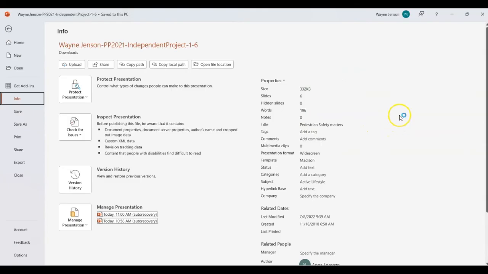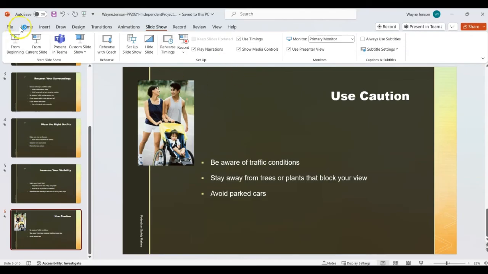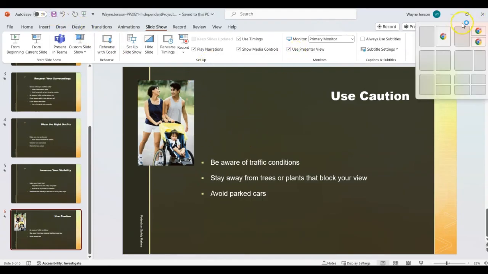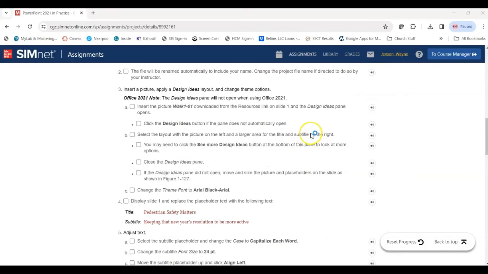So to do that, all we have to do is go back to the presentation. So click the back button. And then we're going to save and close the presentation. So we're going to save it, and then we'll close it and upload it. So we saved our presentation.